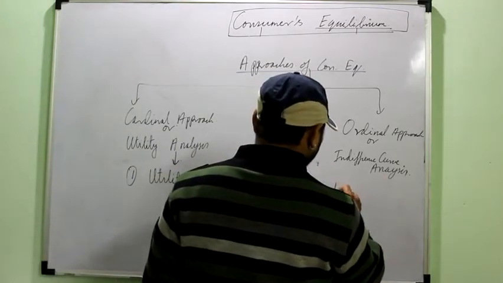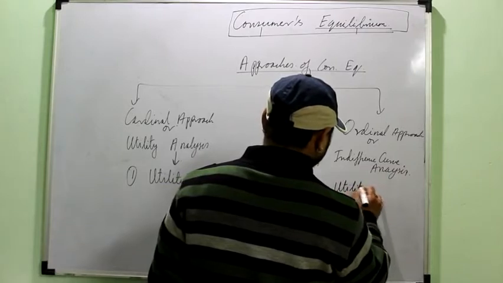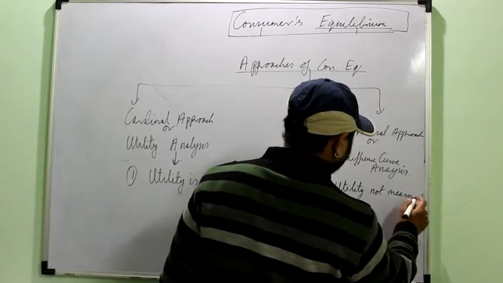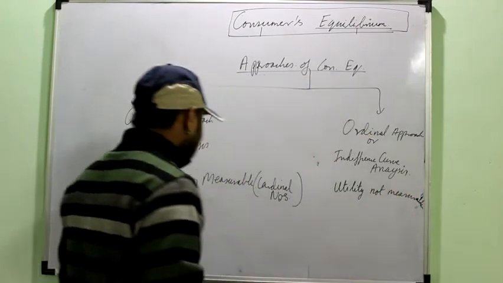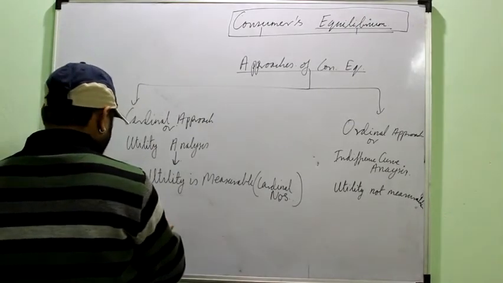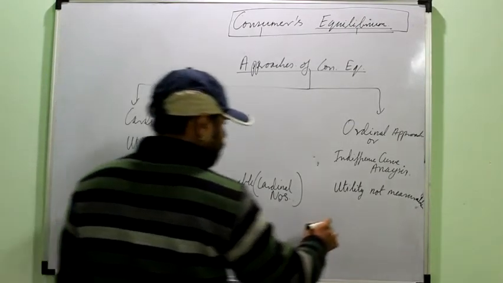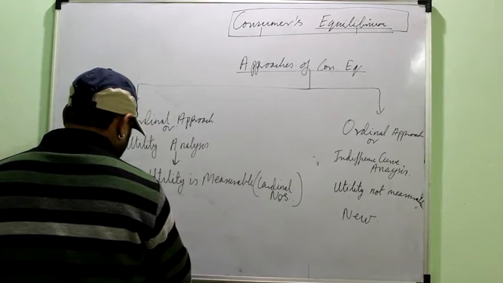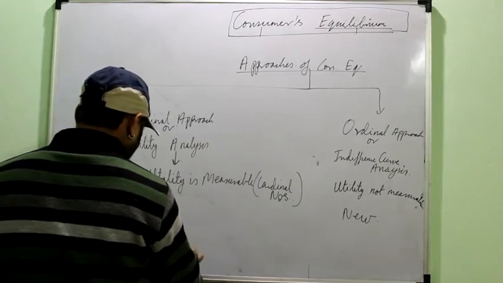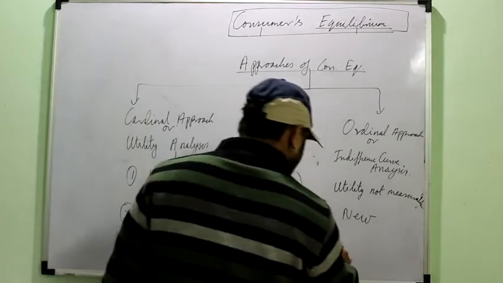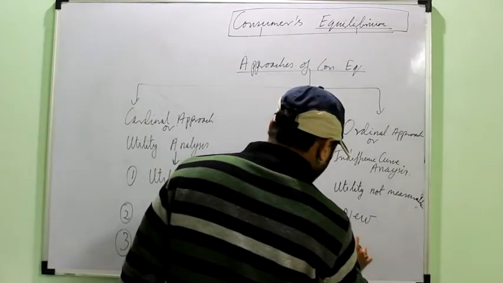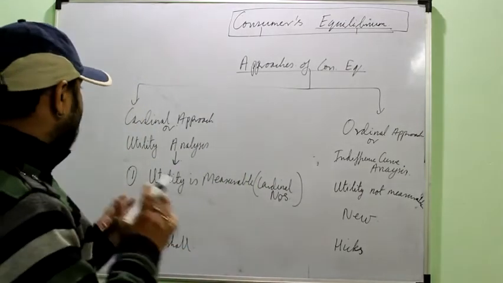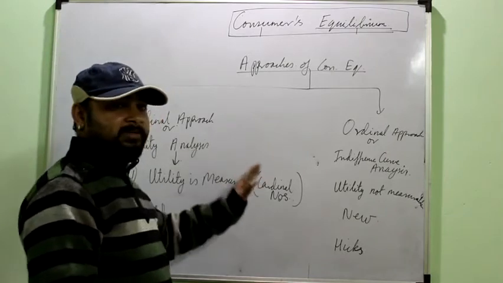The ordinal approach says that utility is not measurable. It cannot be expressed in numbers. The cardinal approach is an old approach. The ordinal approach is a new approach. The cardinal approach was given by Marshall, often called the Marshallian approach. The ordinal approach was given by Hicks, often called the Hicksian approach. You just have to first of all understand the two approaches, what these approaches are and how they are different.